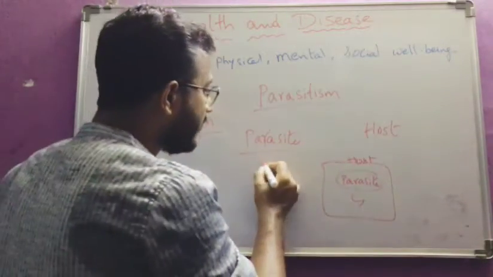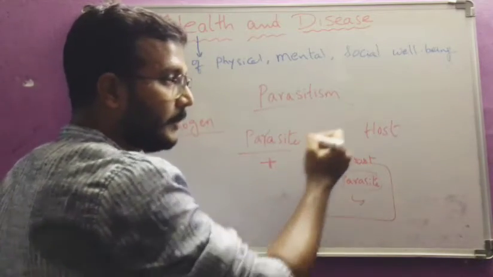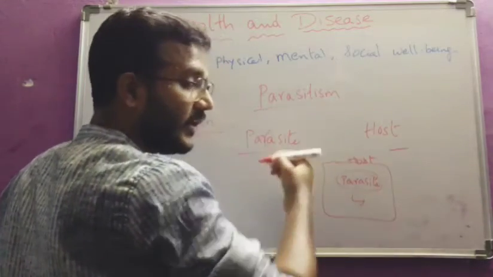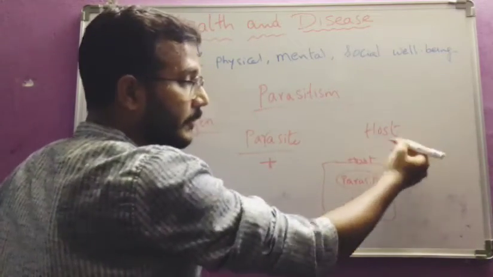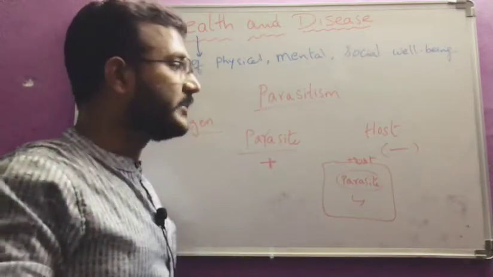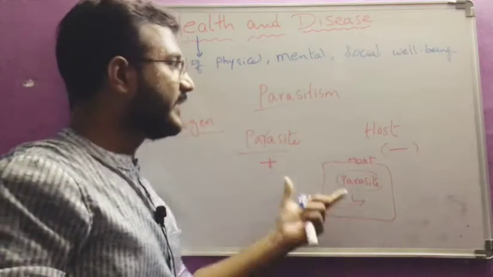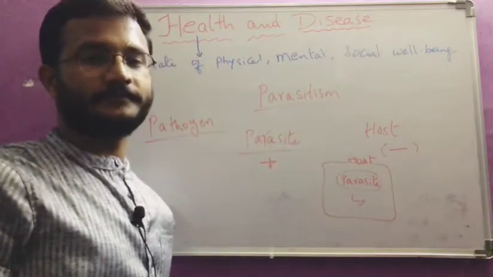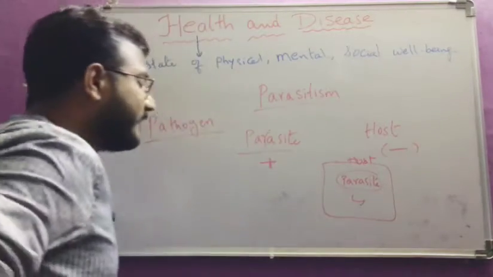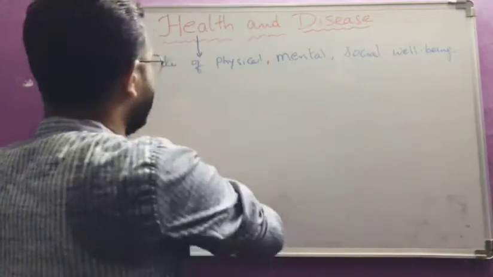So one, the parasite, is benefited by taking shelter and food, but the other one is losing food and giving its body to the parasite, and is affected by the disease. So one is benefited and the other is adversely affected. This interaction is parasitism. And in today's class, we have to know what the different types of parasites are, how they are classified, and on what basis they are classified.